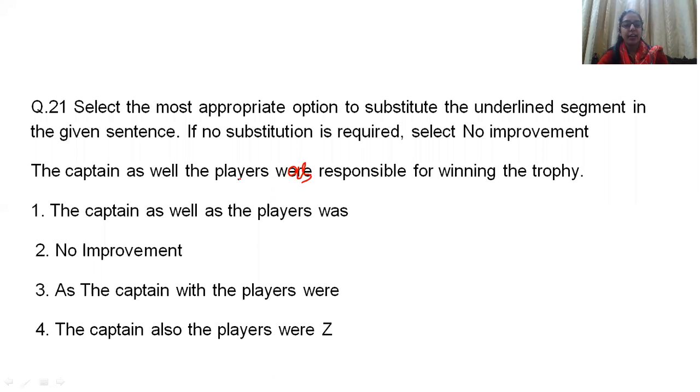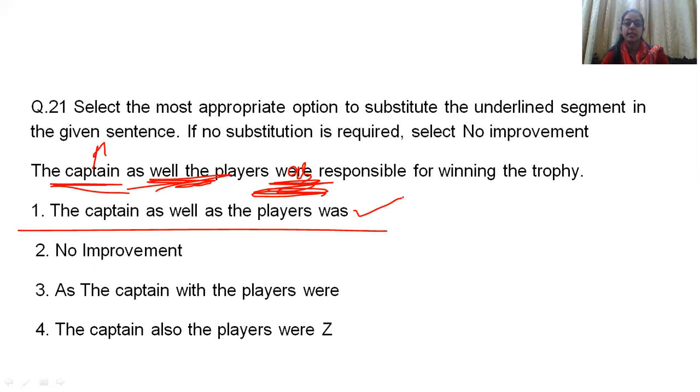Yeah, so we identified from the beginning only that here was will be there, because the captain is the major subject and the subject is singular. The captain as well as the player, with as well as we consider this only the subject as per the rules. So this particular portion has an error, and without any doubt you can write this as an error.